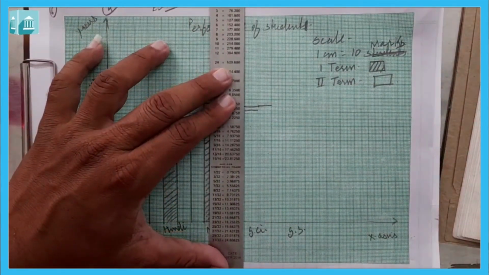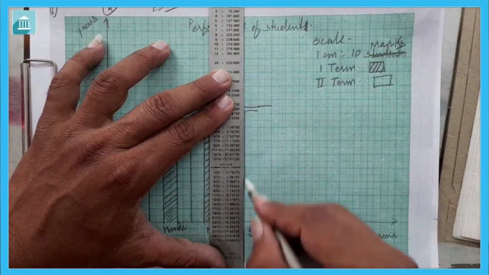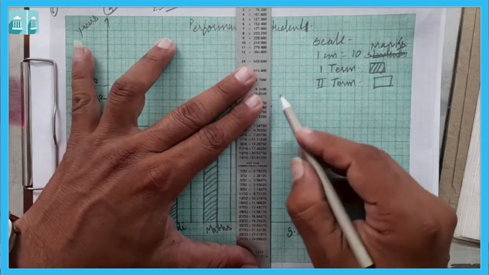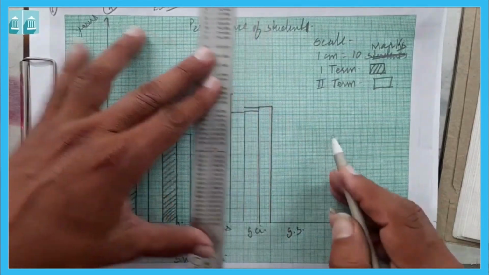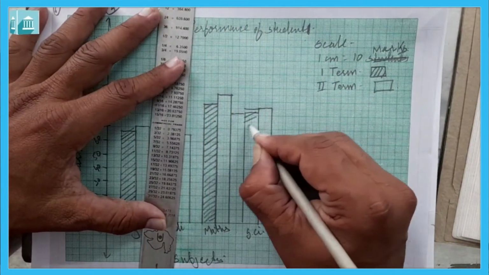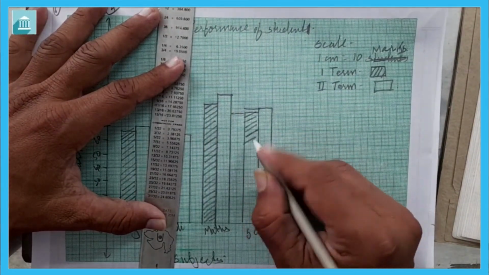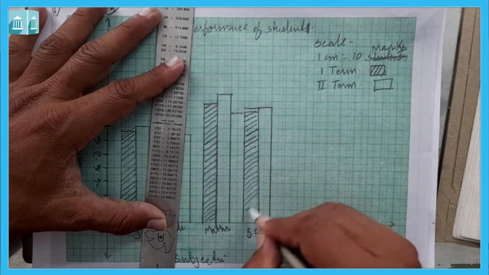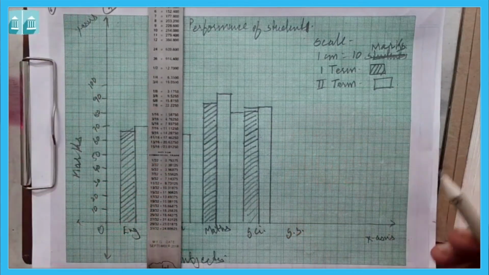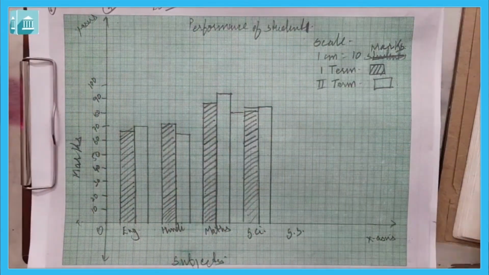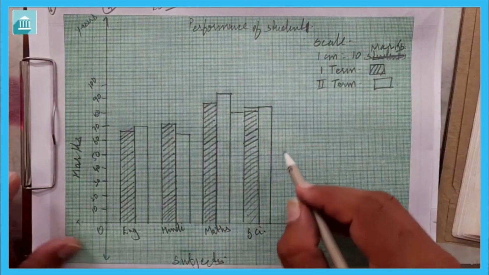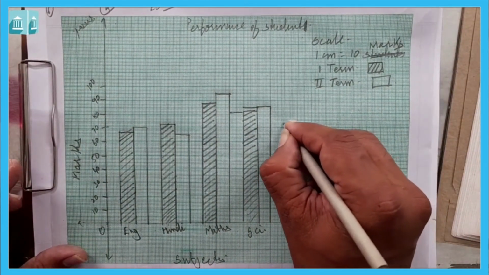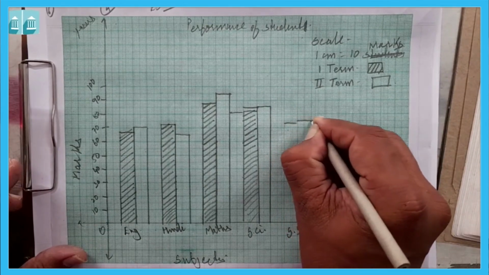First we are going to draw 81, then we are going to draw 85 like this. This is for first term 81 and for second term it is 85, and then for SS 73 and 75. SS 73 means 70, 71, 72 and 73, and then 75.